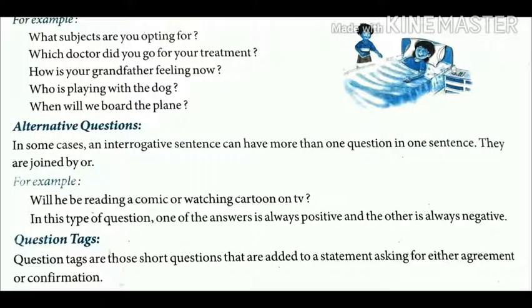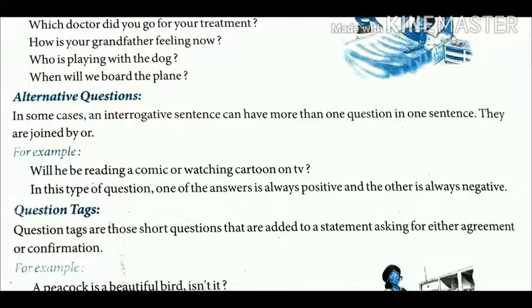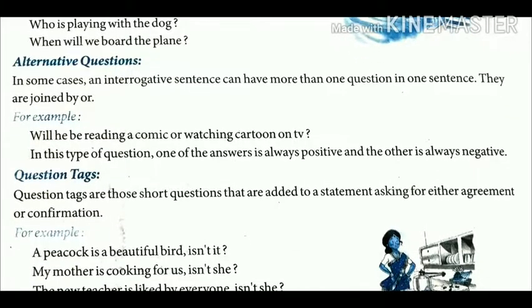Second question, which doctor did you go for your treatment? Here you need to answer the doctor's name, which needs a description. Third one is, how is your grandfather feeling now? This needs a descriptive answer. Who is playing with the dog? Fourth, when will we board the plane? This also needs a descriptive answer.